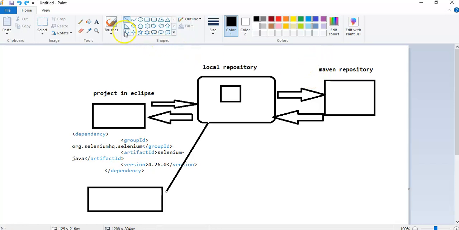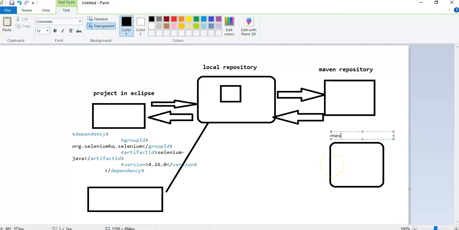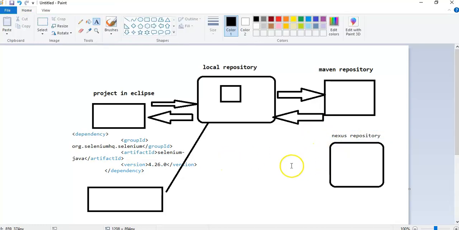Sometimes due to restrictions, suppose you are working on a banking project, they have a lot of restrictions. They will not allow downloading from online. In that case they will create their own company repository, like a Nexus. They will copy all the jars required for the project into the Nexus repository, and then we will get from the Nexus to the local repository.